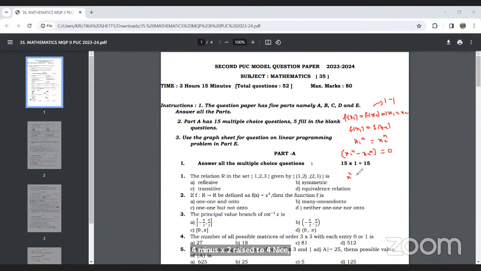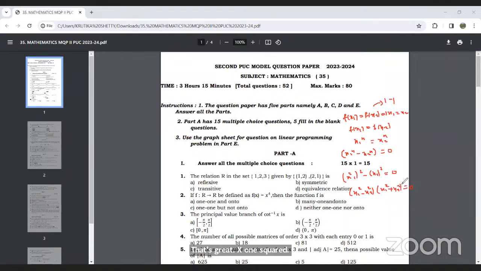I can write this as (x1 square) whole square minus (x2 square) whole square, or (x1 square minus x2 square)(x1 square plus x2 square) equals 0.